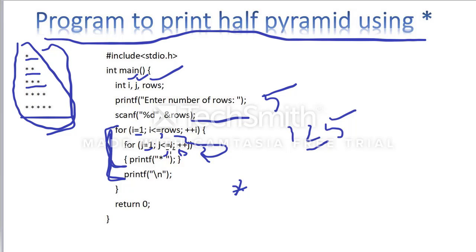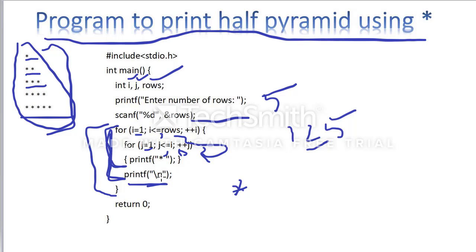What is the j plus plus value? 2. 2 is less than or equal to 1, so it is wrong, it is false. When it is false, I am going to the next statement, the printf statement. Up to here this is the first loop body, and here this is the second loop body. Just divide these things: this is the first loop body, that is the second loop body.